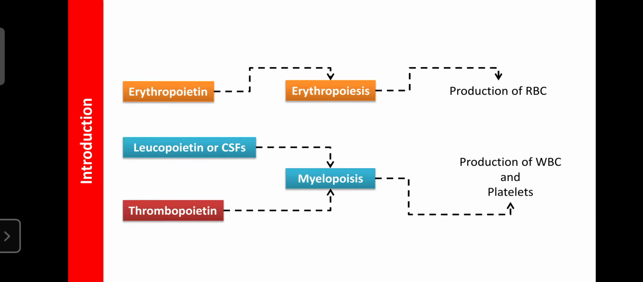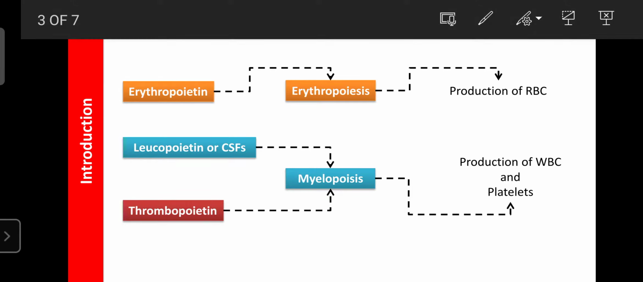So here, dear students, hemopoiesis mainly occurs due to the secretion or presence of certain hormones, like erythropoietin. It is one hormone required for the production of RBC. This erythropoietin is mainly secreted from the kidney. The kidney is the site for secretion and synthesis of erythropoietin, and erythropoietin is the starting hormone.